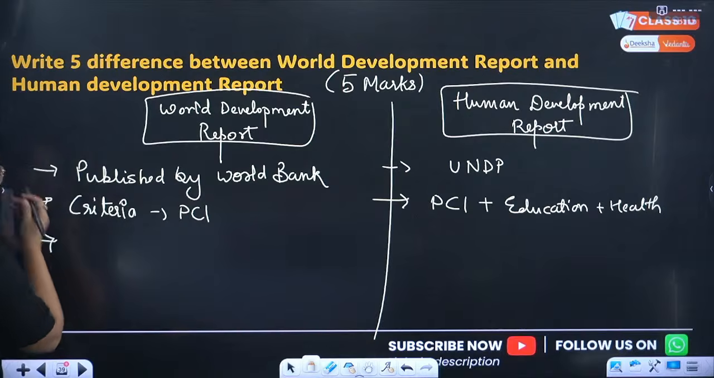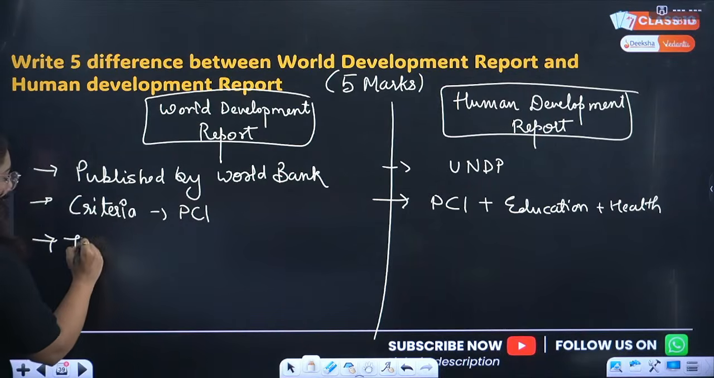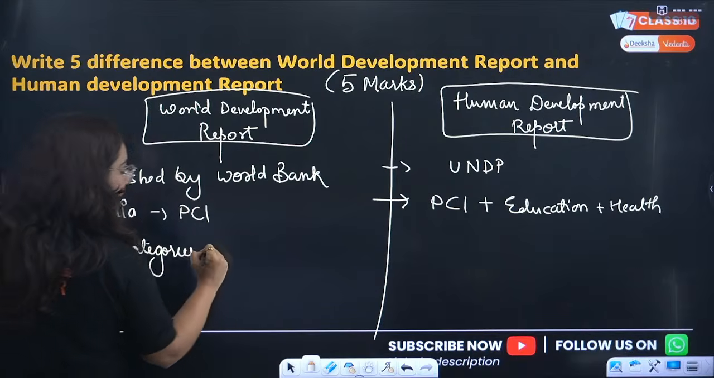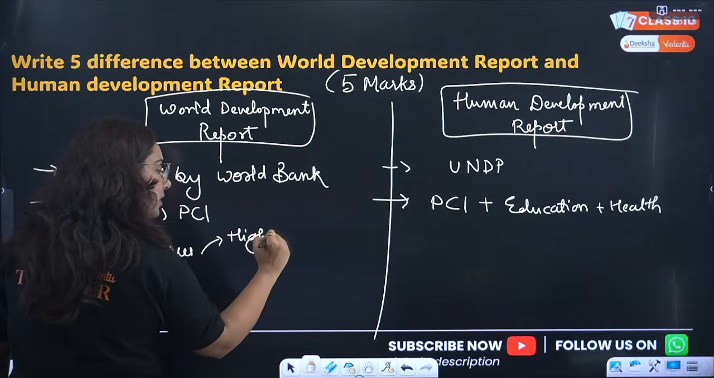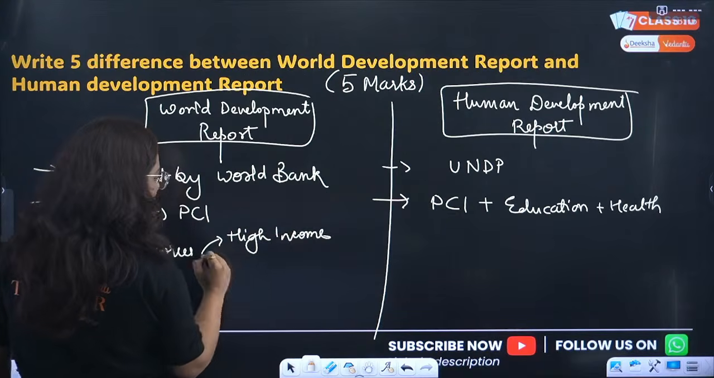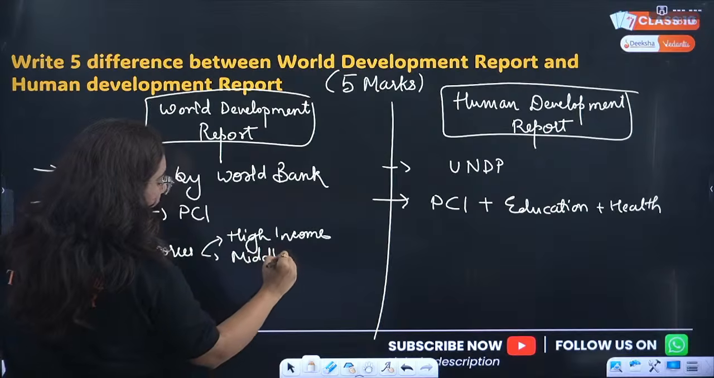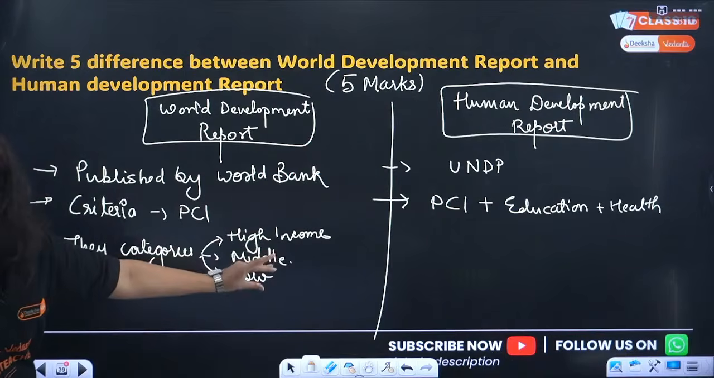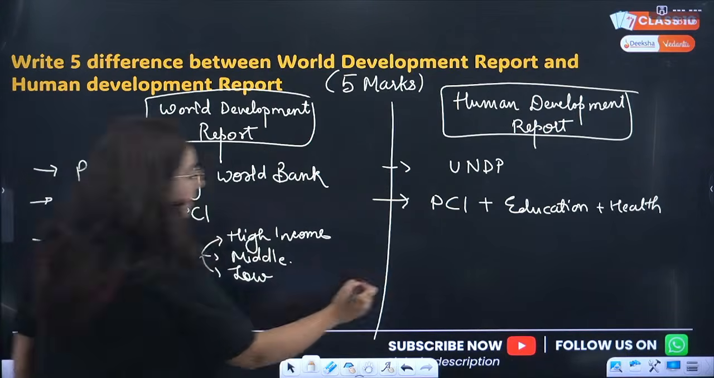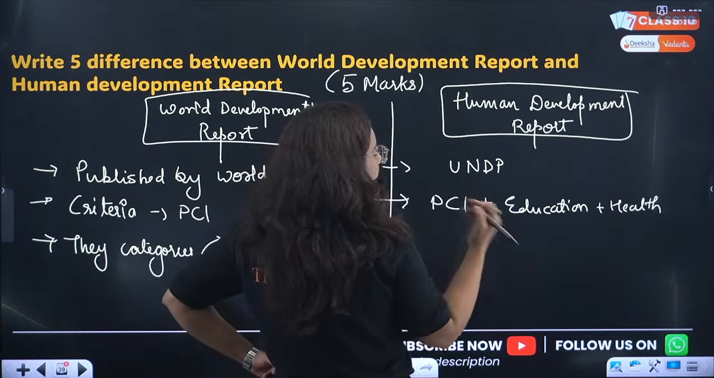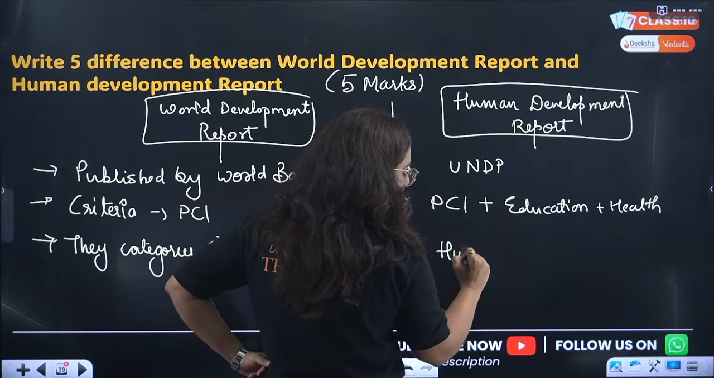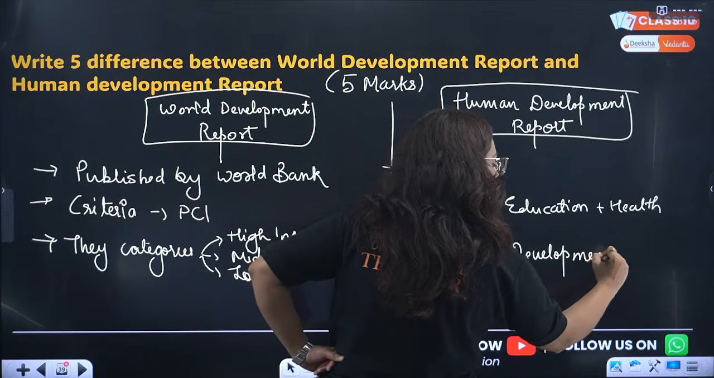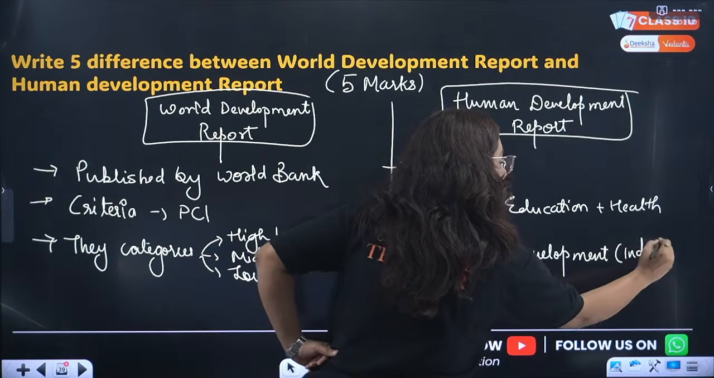Okay, next is about criteria. They basically categorize the countries into high income group of countries, then middle income group of countries, and then low income group of countries. High, middle and low. However, they categorize countries on the basis of an index that is referred to as the Human Development Index. Basically, they give them ranking.